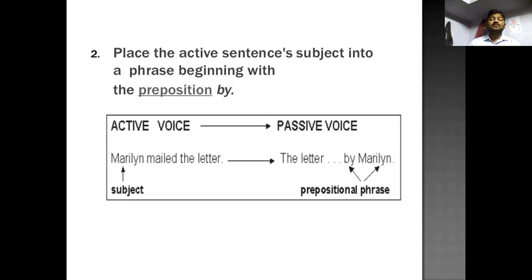So the changing of the voice can be understood this way: the receiver has to be placed as subject and the doer has to be placed as object. Next we'll go through the verb form.